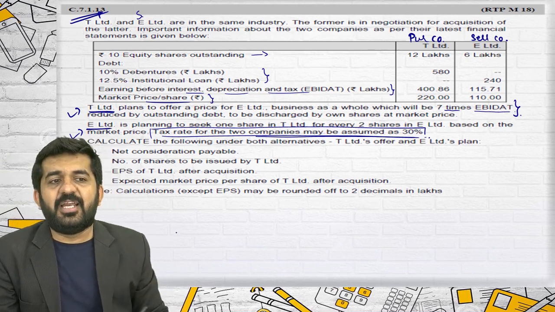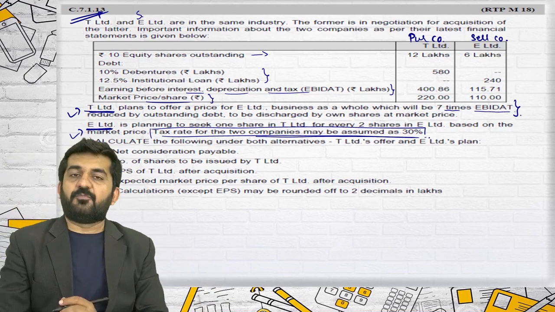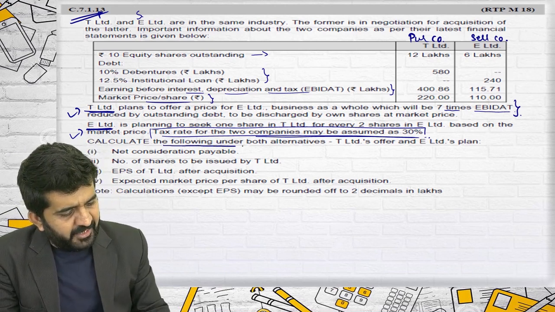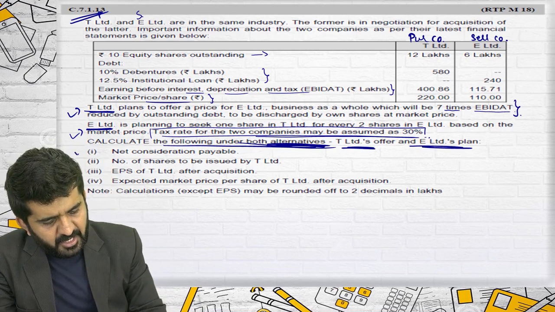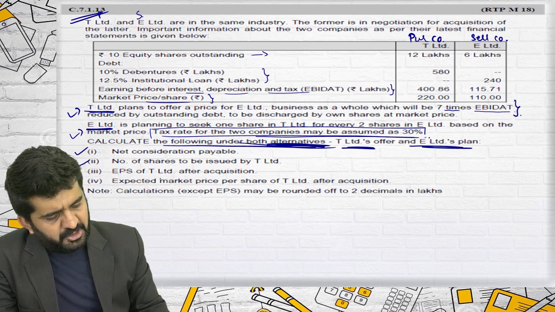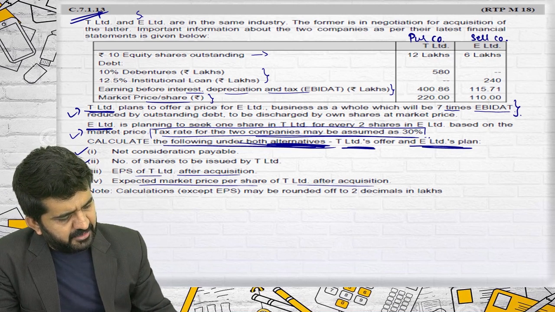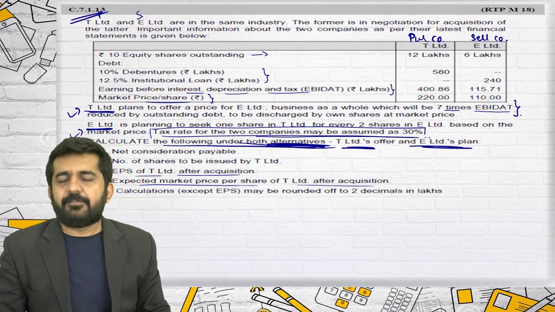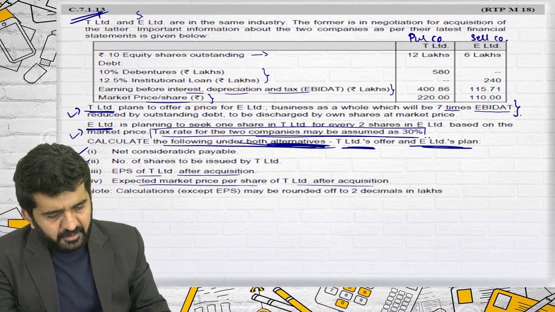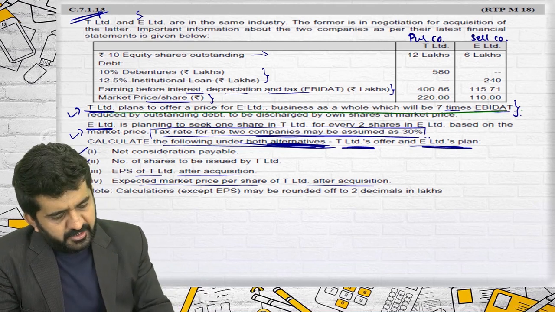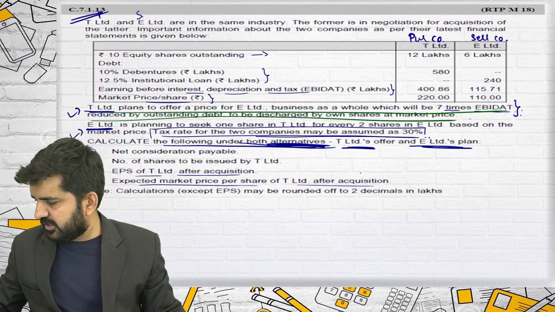We will be calculating from both points of view, from E Limited's point of view and from T Limited's point of view. Calculate the following under both alternatives, that is T Limited's offer and E Limited's offer: net consideration payable, number of shares to be issued by T Limited, EPS of T Limited after acquisition, and expected market price per share after acquisition. So the questions are the same. I want the exchange ratio, and believe me, this particular exchange ratio is somewhat typical. I am finding out the exchange ratio first.